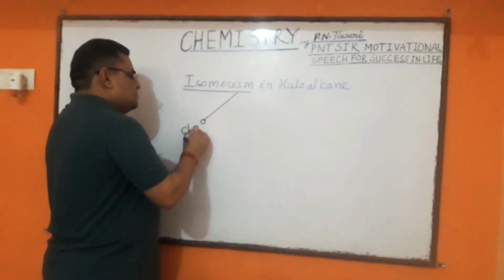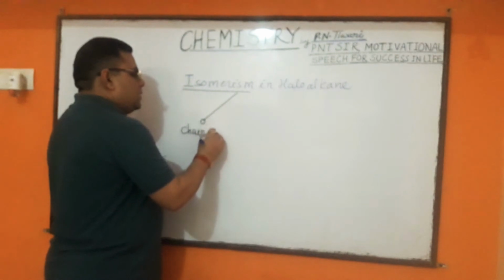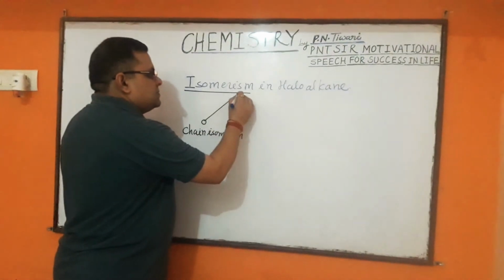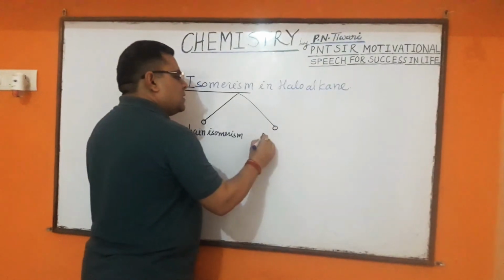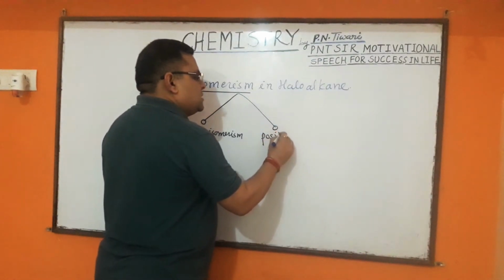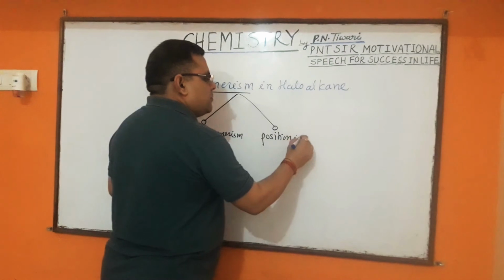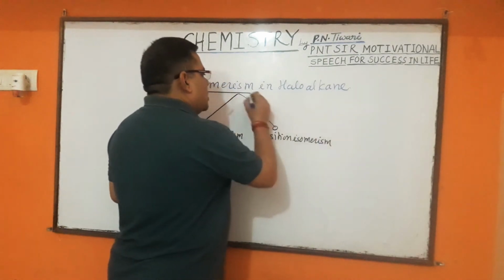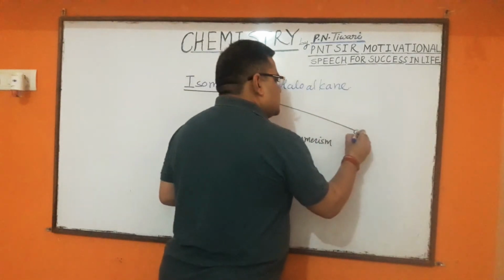Chain isomerism, position isomerism, and optical isomerism.